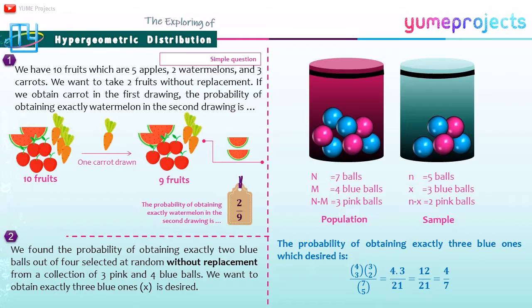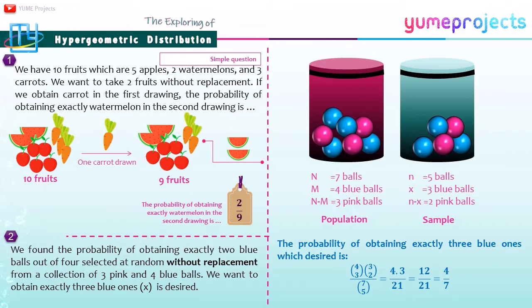If we obtain a carrot in the first drawing, the probability of obtaining exactly a watermelon in the second drawing is, because we want to take 2 fruits without replacement and 1 carrot was drawn, so 9 fruits are left. Because we have 2 watermelons and 9 fruits, the probability is 2/9.